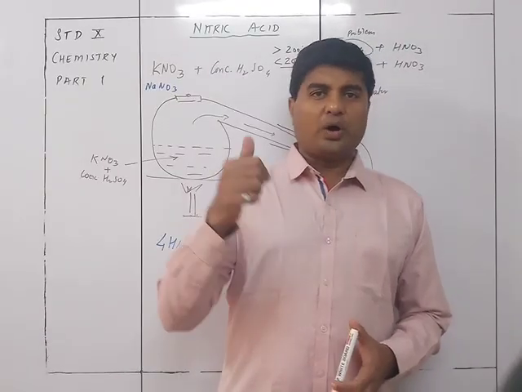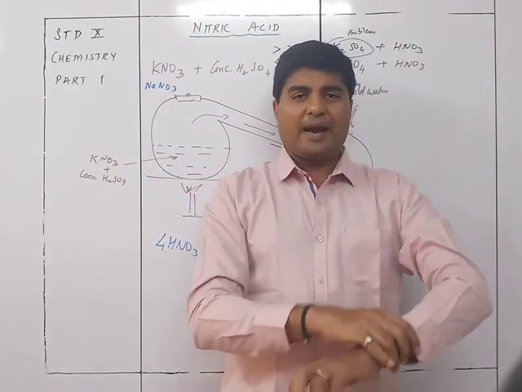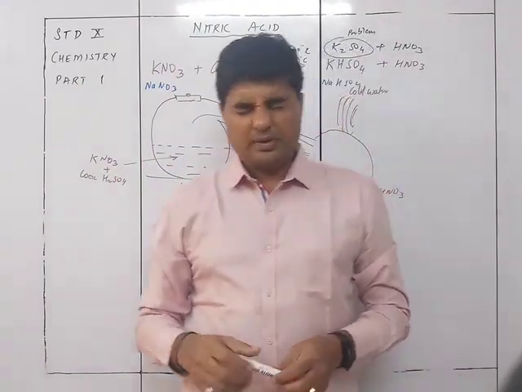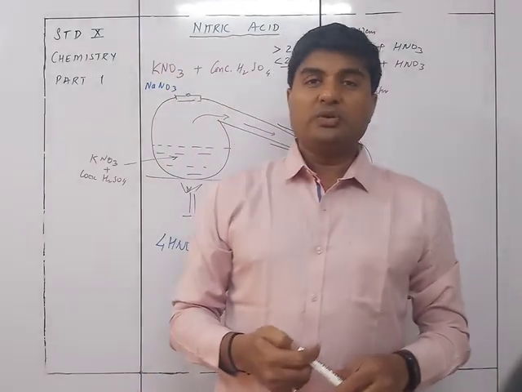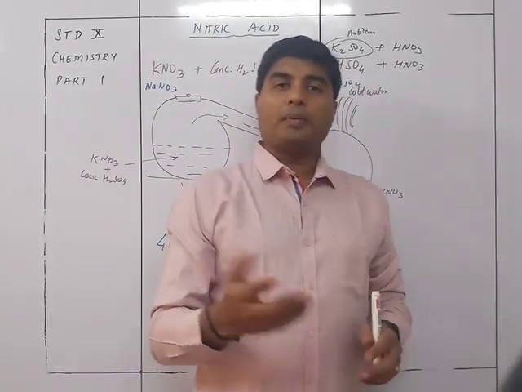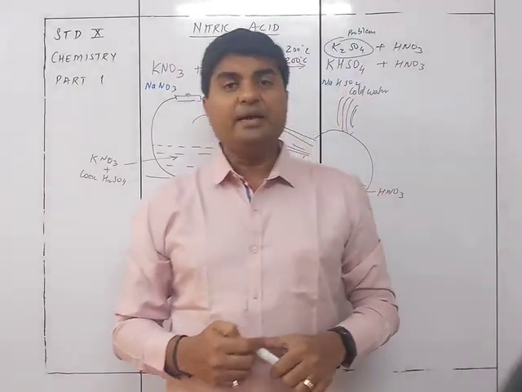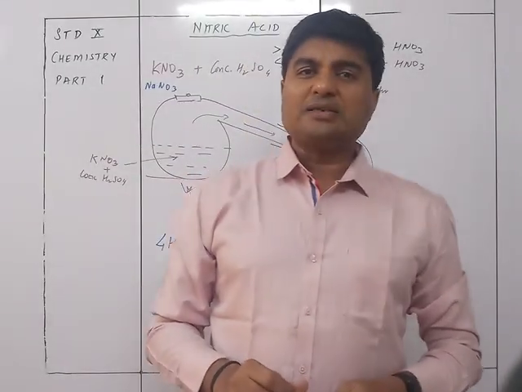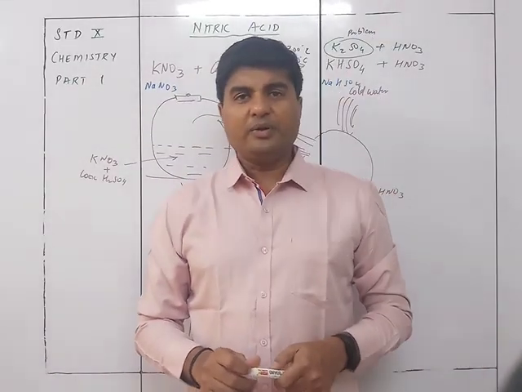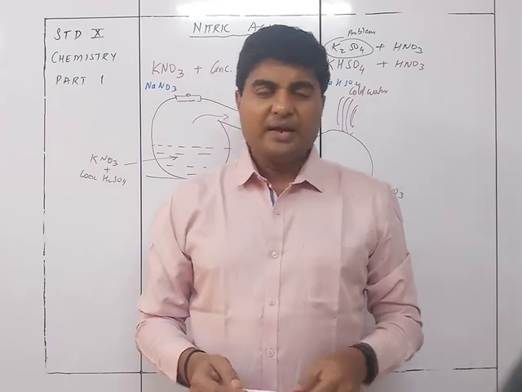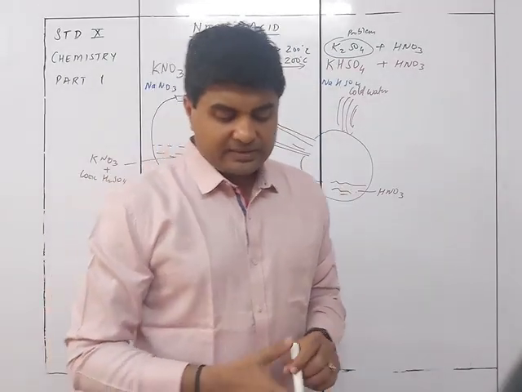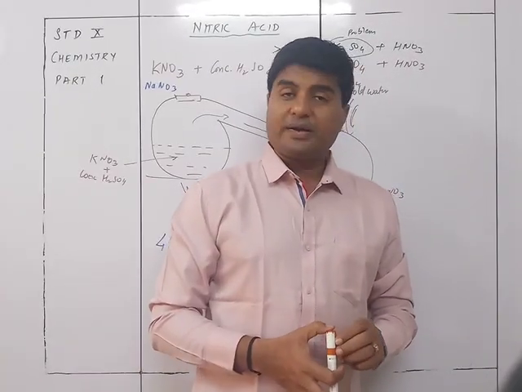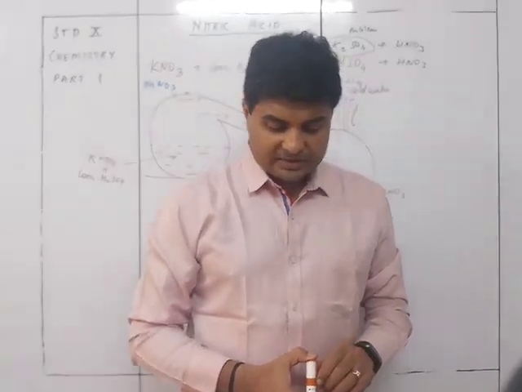We can add some water so that nitrogen dioxide mixes with water and forms nitric acid, or else we can pass some air or carbon dioxide into it so that nitrogen dioxide gets oxidized and forms nitric acid. This is how we remove the yellow tinge from the nitric acid.